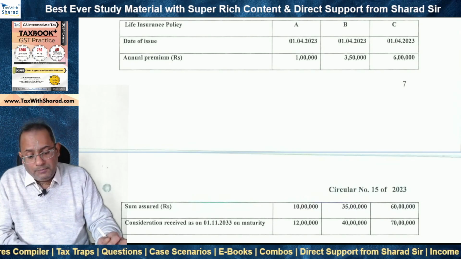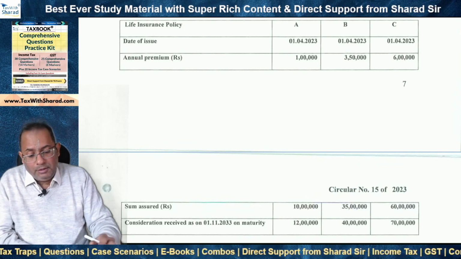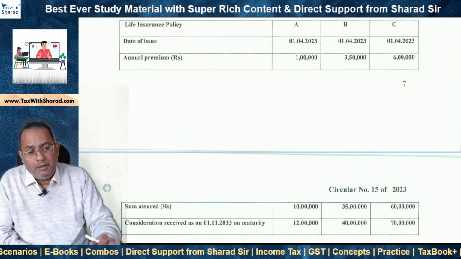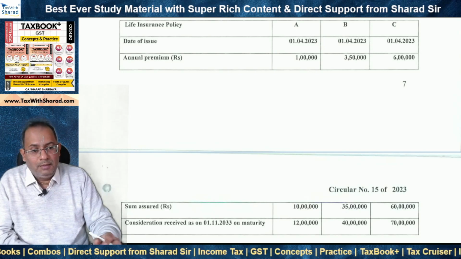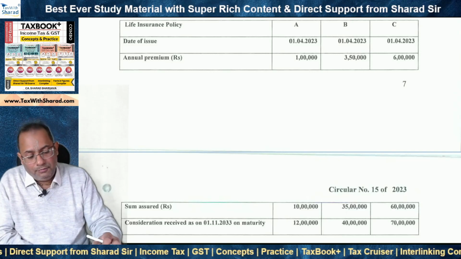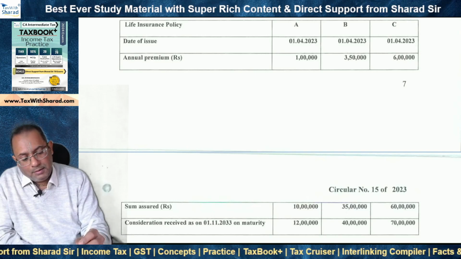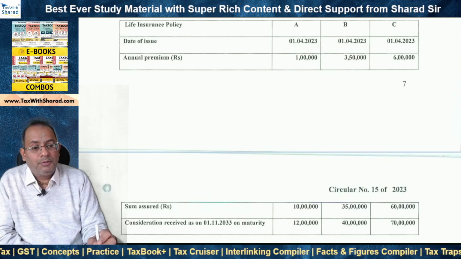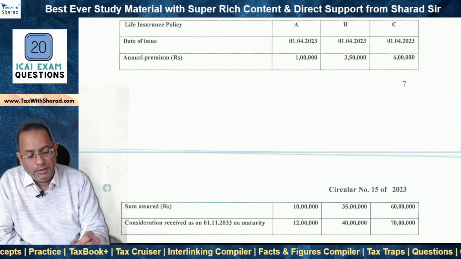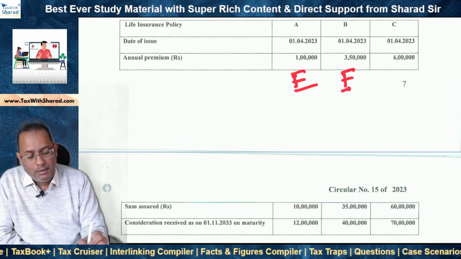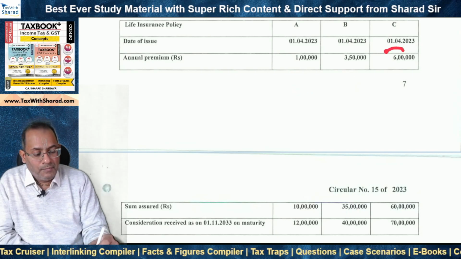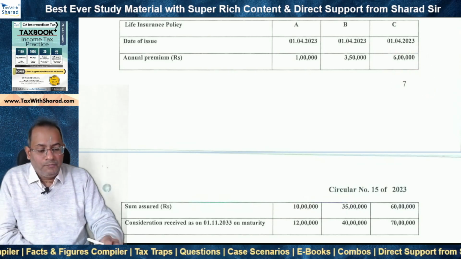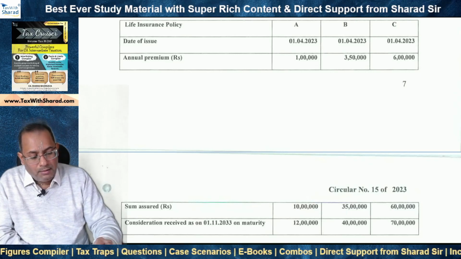In the case of multiple policies, the proceeds in respect of only those policies are exempt whose aggregate premium doesn't exceed rupees 5 lakh. That means doesn't exceed rupees 5 lakh in the aggregate for any of the policy years. And this is the case with policy A and B where the aggregate of 1 lakh and 3 lakh 50,000 is 4 lakh 50,000 which doesn't exceed rupees 5 lakh. So proceeds from A and B will be exempt, whereas proceeds from C will be taxable. They will not be exempt because the premium is 6 lakh rupees which straight away hits the barrier of 5 lakh rupees.